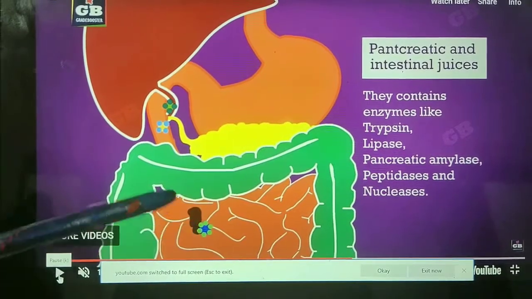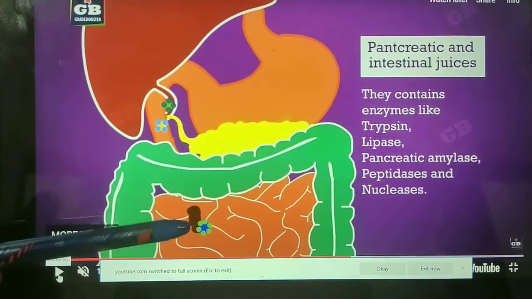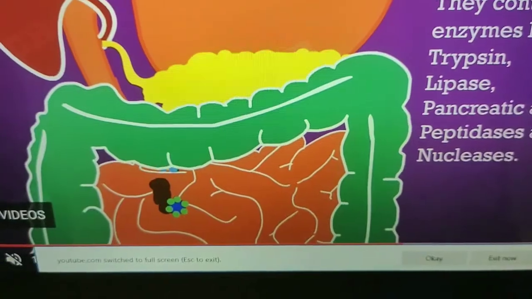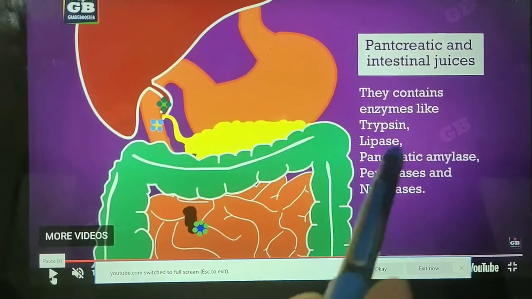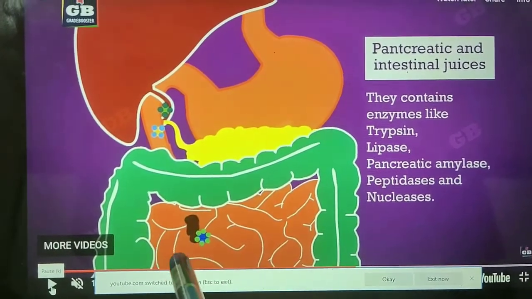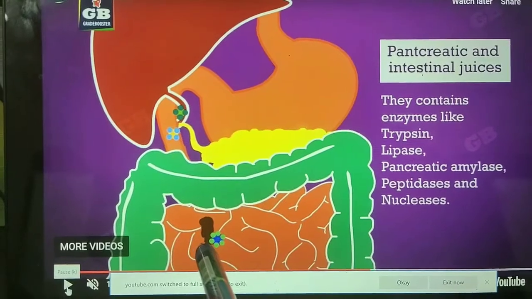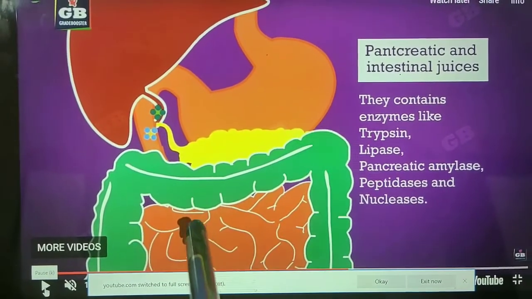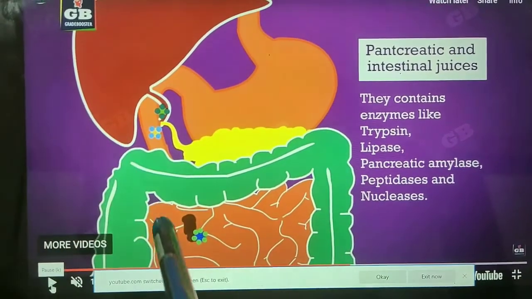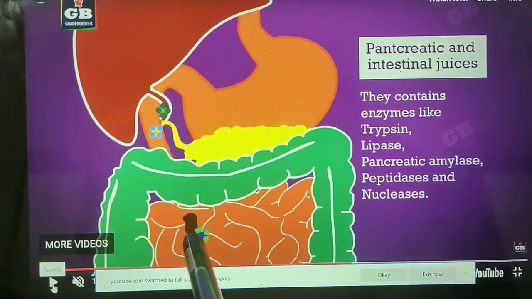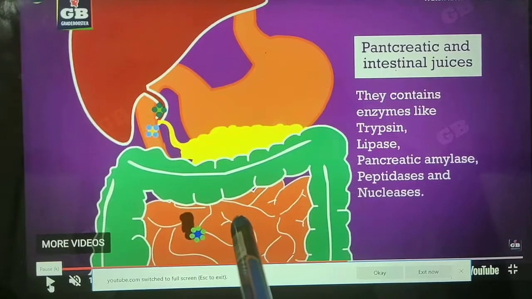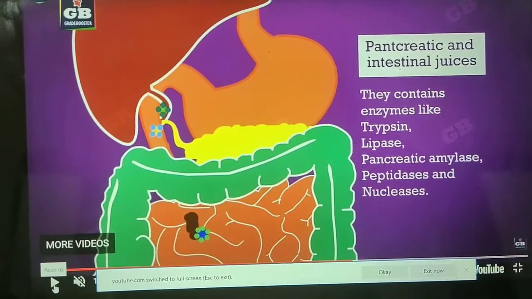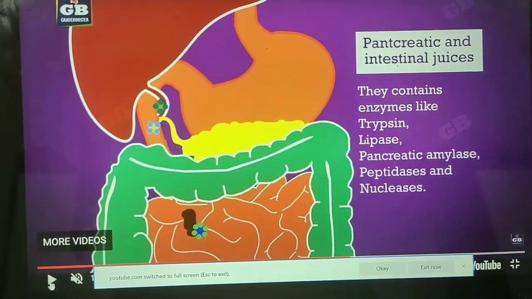Why does bile juice make the food alkaline? Because pancreatic enzymes can act only if the medium is alkaline. Otherwise, they are not able to act. Second, bile juice also breaks down large fat globules into small fat globules, which is known as emulsification.